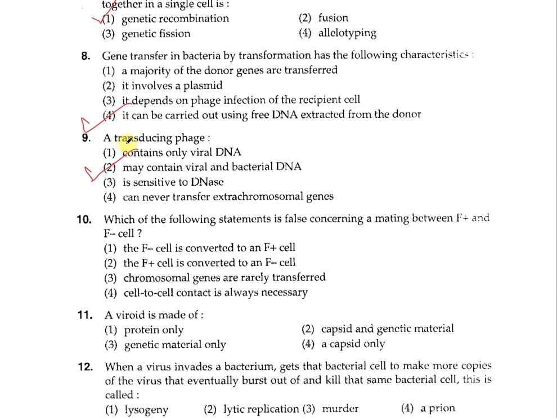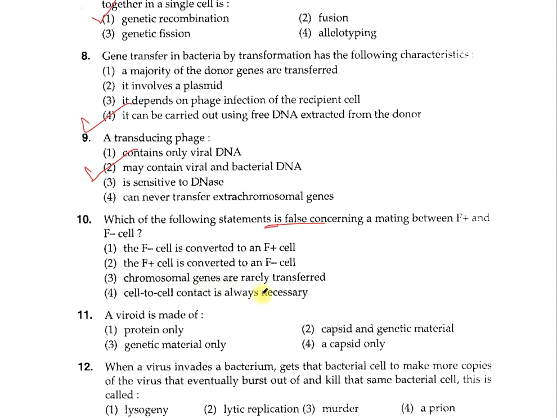Now the question number 10. It is also related to bacterial genetics. Which of the following statements is false concerning a meeting between F positive and F negative cell? Note the false statement you have to pick out. 1. The F negative cell is converted to an F positive cell. 2. F positive cell is converted to an F negative cell. 3. Chromosomal genes are rarely transferred. 4. Cell to cell contact is always necessary.